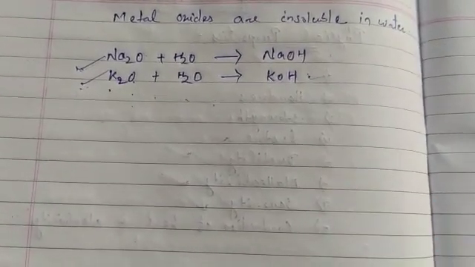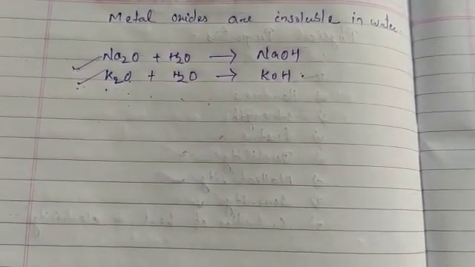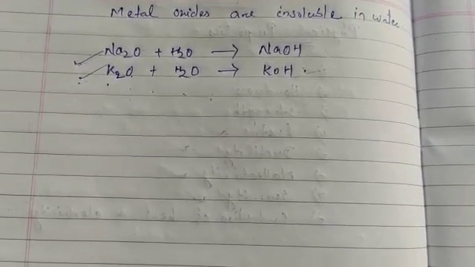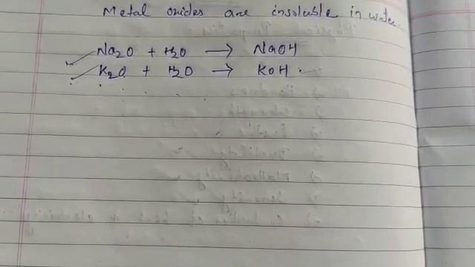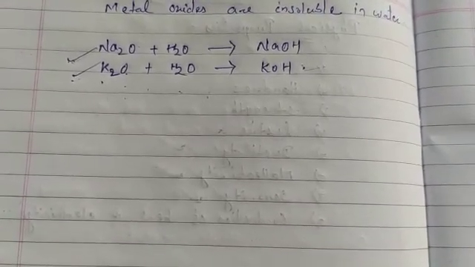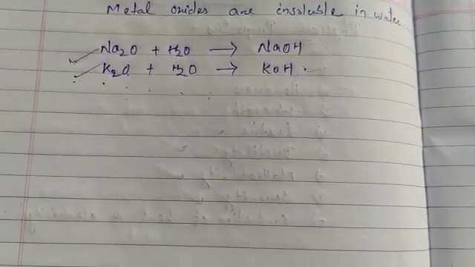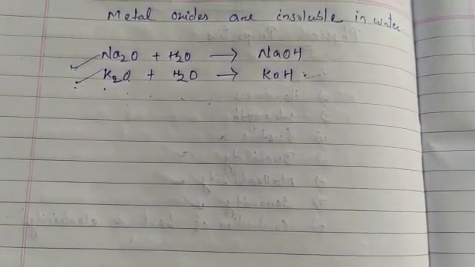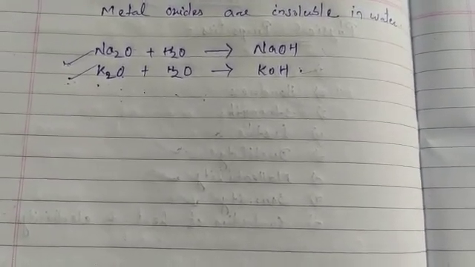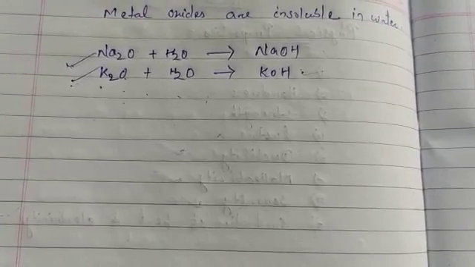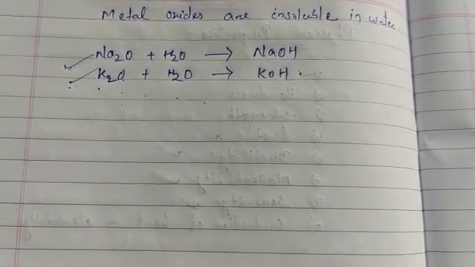Like sodium and potassium, they react very vigorously. Aluminium, zinc and magnesium react at ordinary temperature. Copper doesn't burn, but the hot metal is coated with a layer of oxide. Some metals like silver and gold don't react with oxygen even at high temperatures. So we can see that the reactivity of different elements towards oxygen is different. When they combine with oxygen, the reactivity differs from element to element.